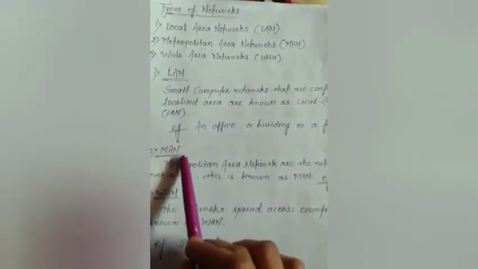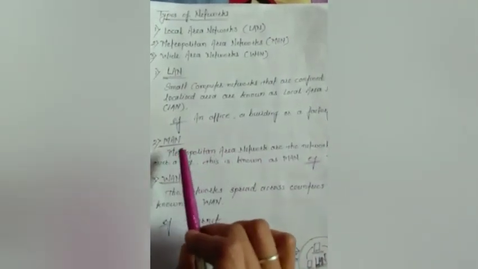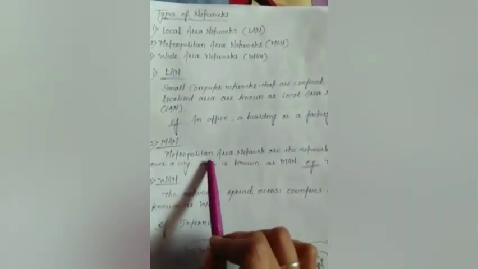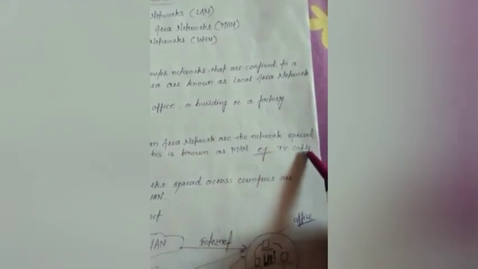Second is a MAN, metropolitan area network. Metropolitan area networks are networks spread over a city. This is known as MAN. You can use this MAN network within a city only. Their range is 5 kilometer to 50 kilometer, and the best example is TV cable.